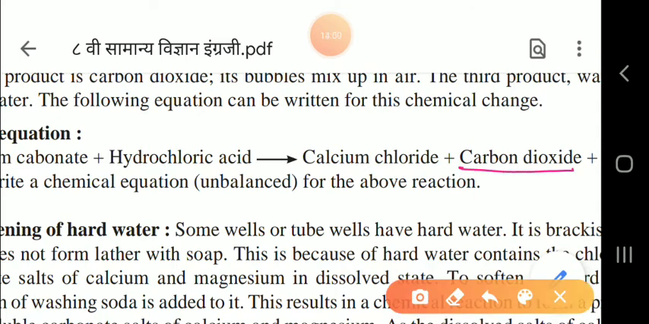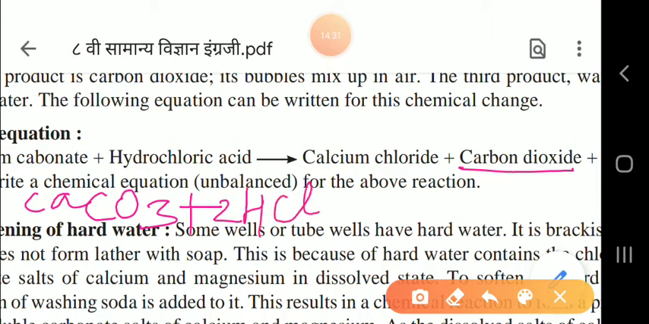Second, carbon dioxide is formed here. This way we can also write a chemical equation for this reaction. How can we write the chemical equation, children? Here we can write CaCO3 plus 2HCl. They will react. This is a chemical equation.